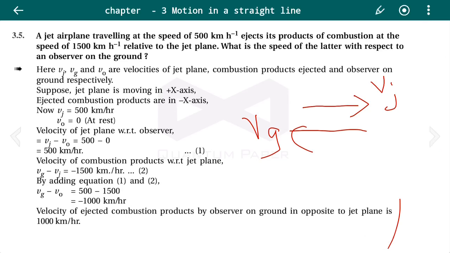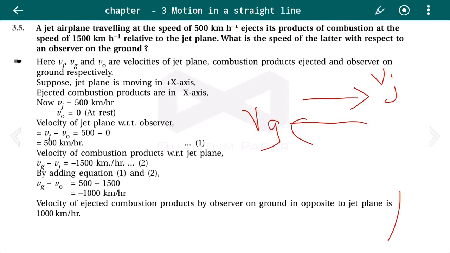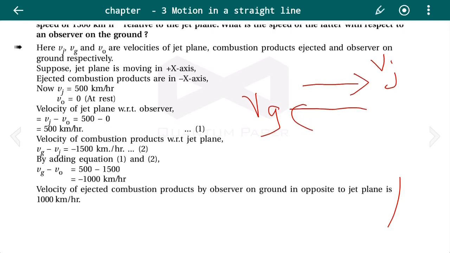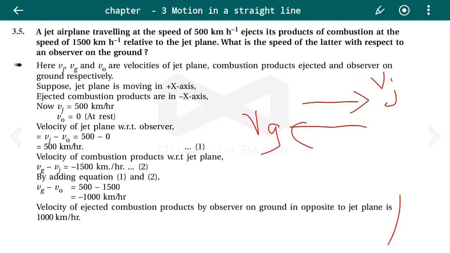So here Vj, Vg and Vo are the velocities of the jet plane, the combustion products ejected, and the observer on the ground respectively. Suppose the jet plane is moving along the plus x-axis and the ejected combustion products are along the negative x-axis. Given Vj equals 500 km per hour and Vo equals 0. Here Vo is the velocity of the observer, that is 0.